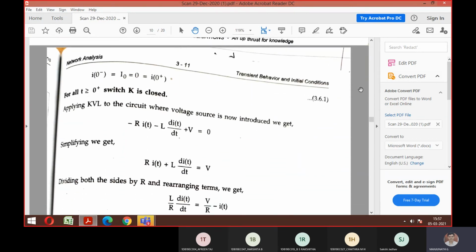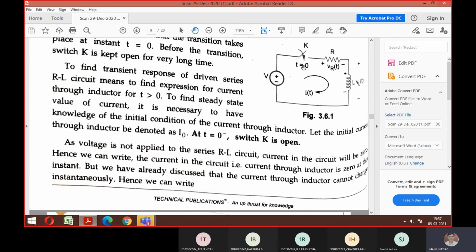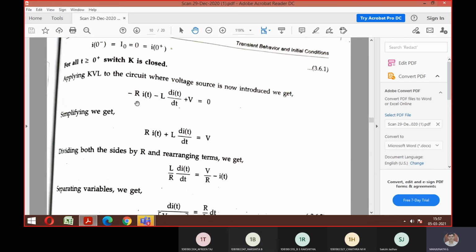Look at here. You can see it was minus R I, and I is replaced with I of T. Similarly, the inductor L into this was there, right? At the beginning I showed you, if it is an inductor, you should write differentiation of your current. The current direction for this is minus to plus V, that's why it is plus V. So any doubts with writing the equation for this first one?